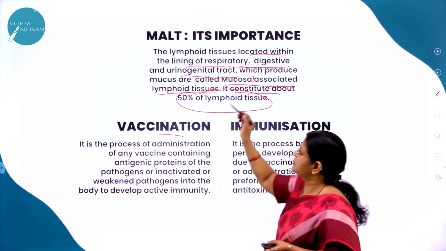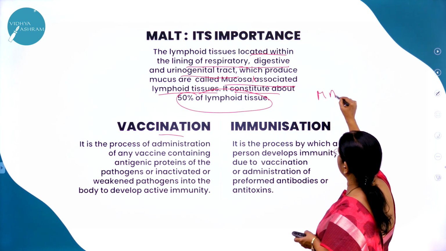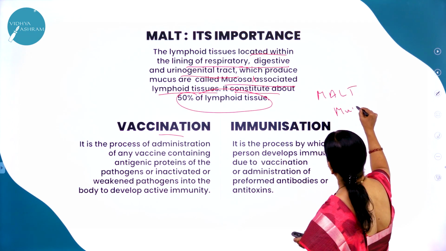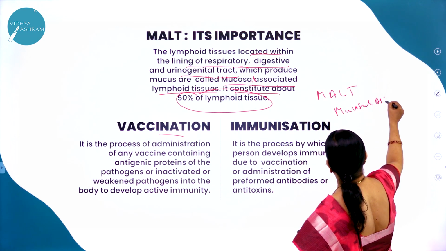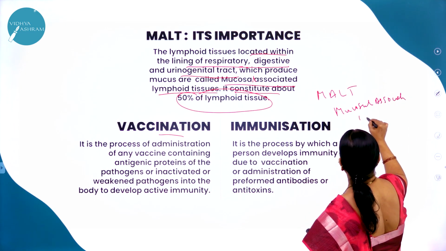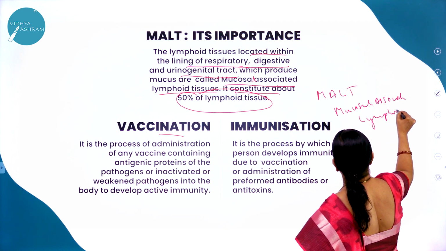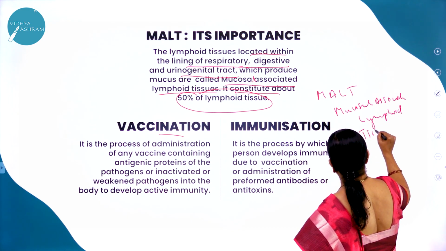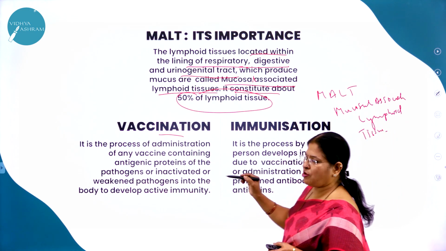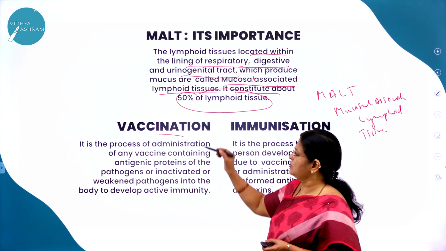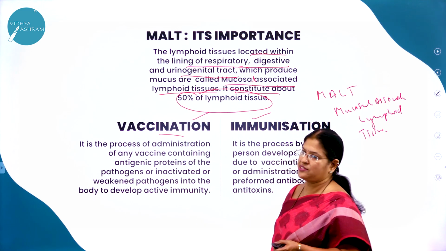Next, moving on, this expansion is very important. They might ask for a 1 mark question. Mucosal associated lymphoid tissue. Moving on, already we have discussed in the last session about vaccination and immunization, right?